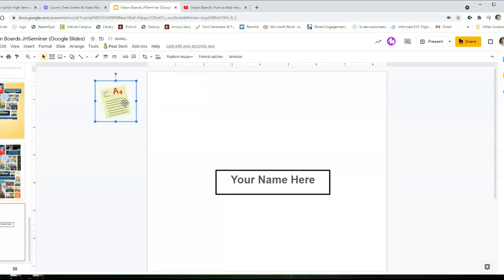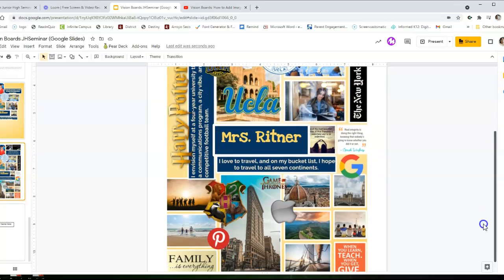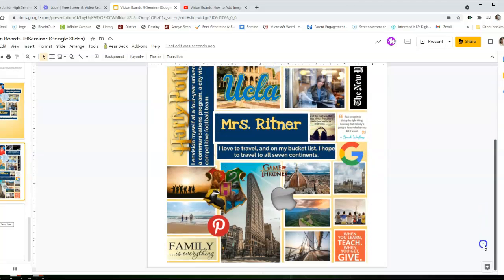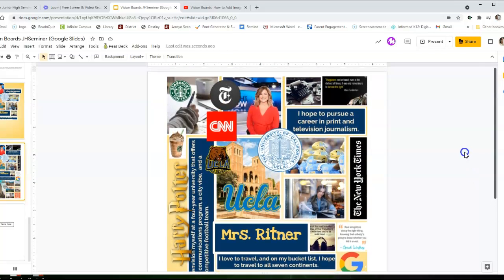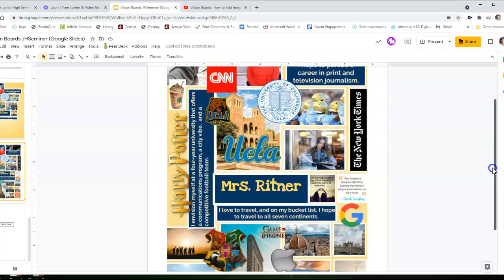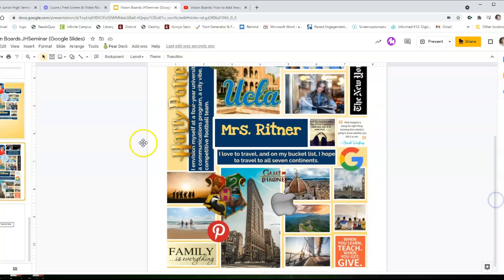All my images on this page, and once I have all my images and all my text boxes on this page, I'm going to line everything up so that it ends up turning out something like this, right? Where all your pictures are in here, your text boxes are in here, your future job is in here. If you want to be in sports in high school, pictures of that are on here. If you want to be healthy in the future, you want to make sure you work out and eat right, those pictures are on here. And then your name is nice and big in the middle.